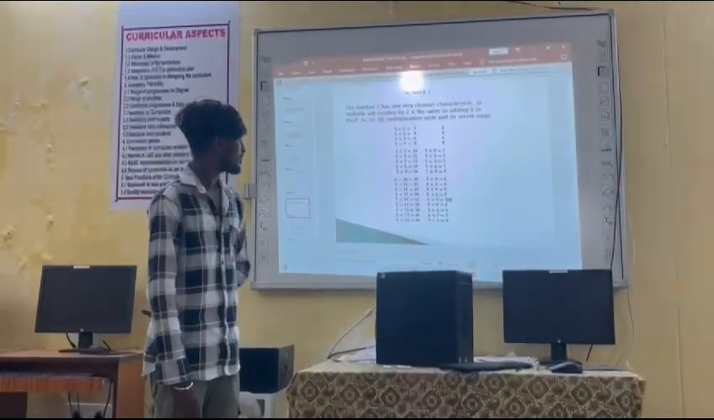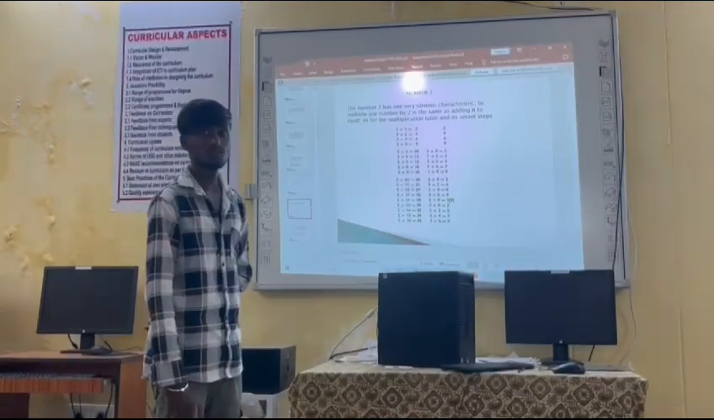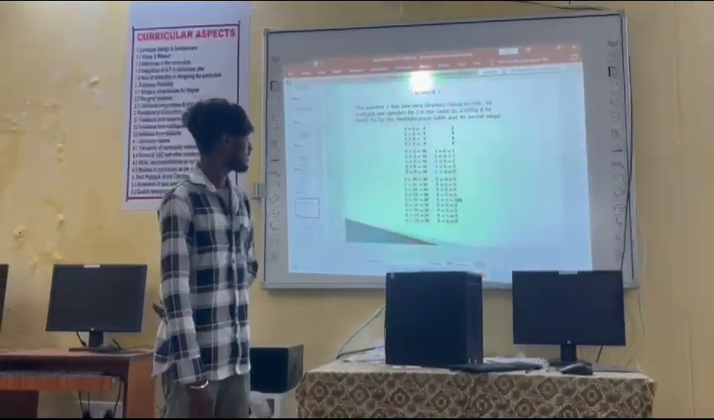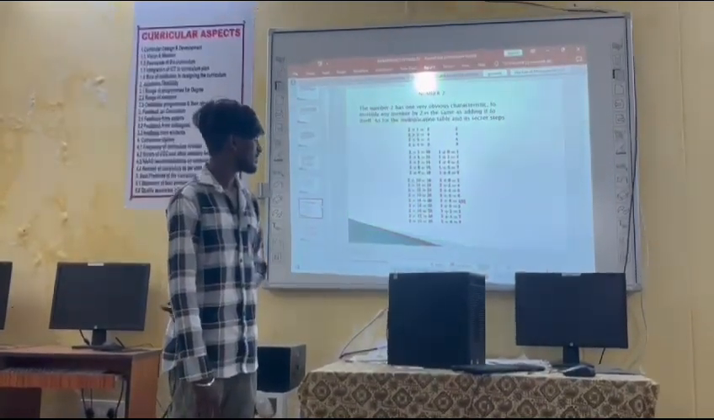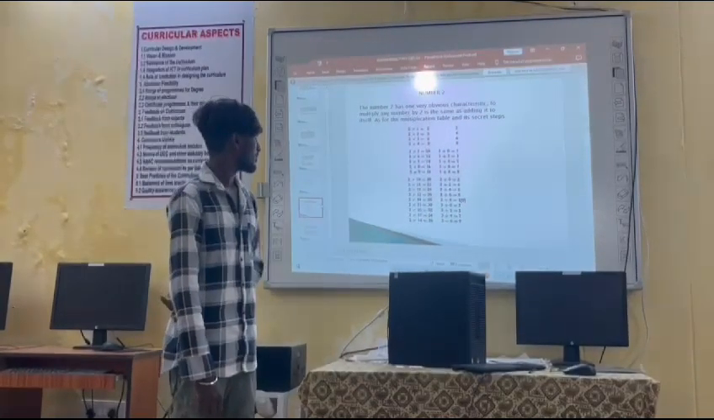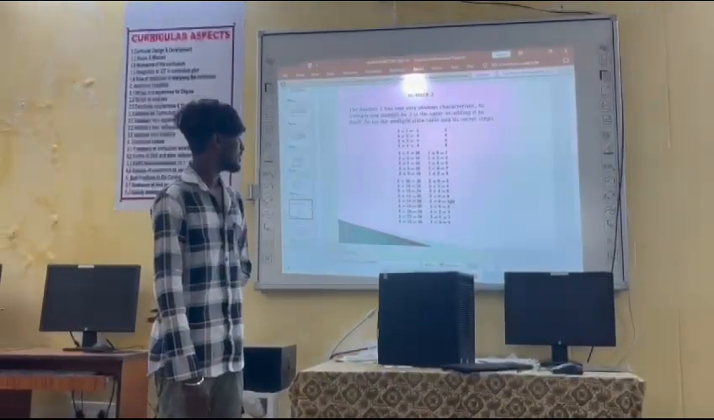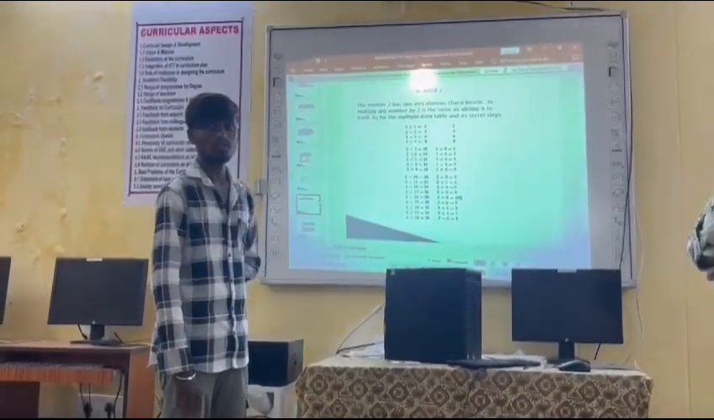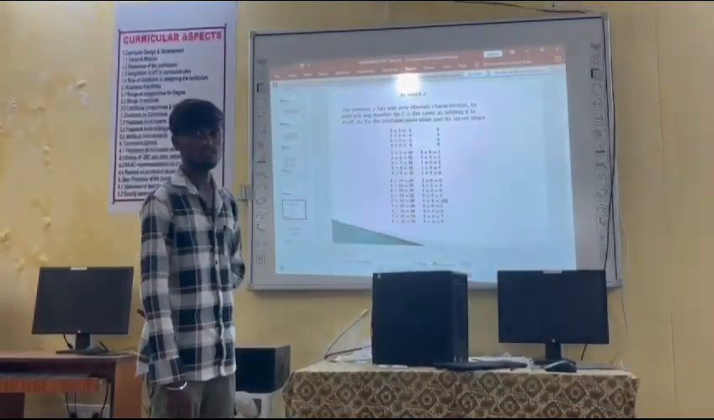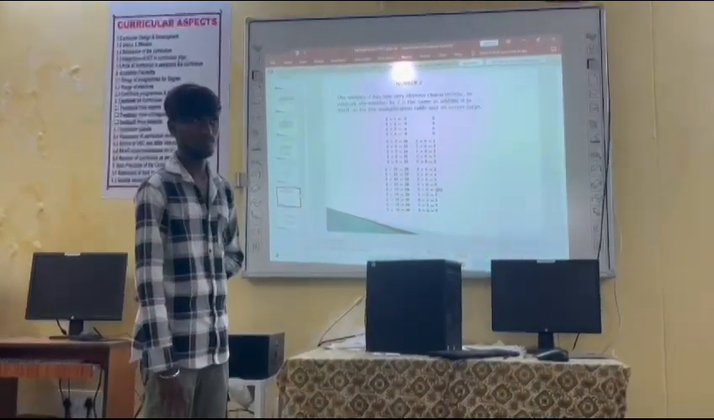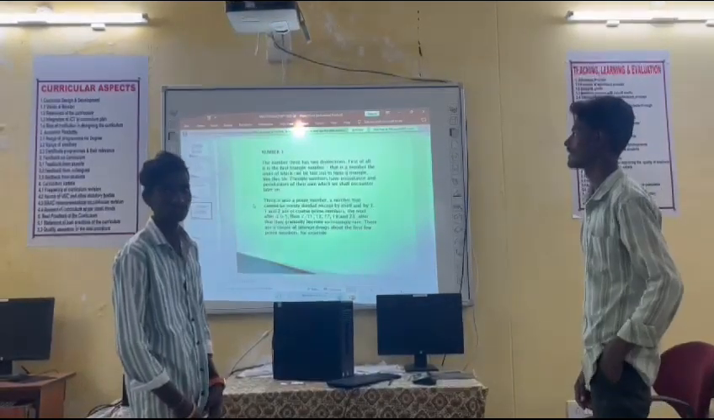2 into 1 is equal to 2, secret step 2. 2 into 2 is equal to 4, secret step 4. 2 into 3 is equal to 6, secret number 6. 2 into 4 is equal to 8, secret number 8. 2 into 5 is equal to 10, 1 plus 0 is equal to 1. 2 into 6 is equal to 12, 1 plus 2 is equal to 3. 2 into 7 is 14, 1 plus 4 is equal to 5. 2 into 8. I am studying at Kundanavala Degree College, MPC first year.